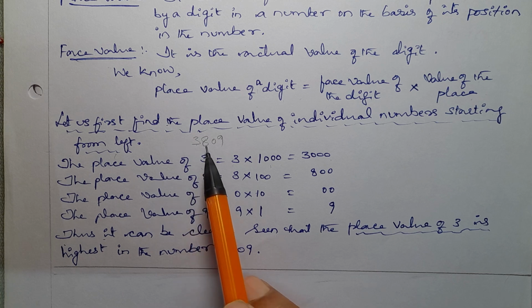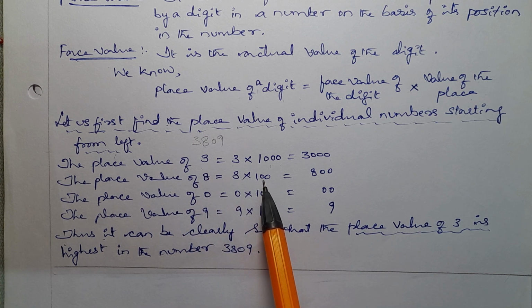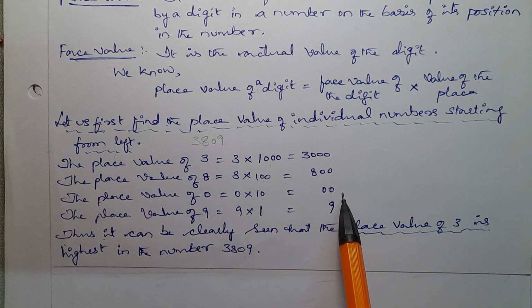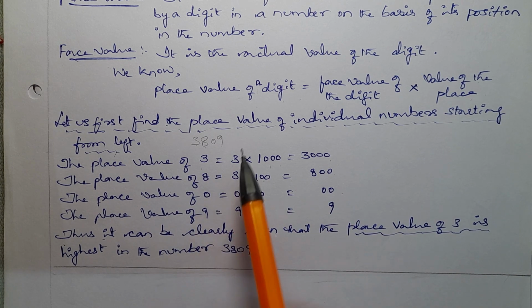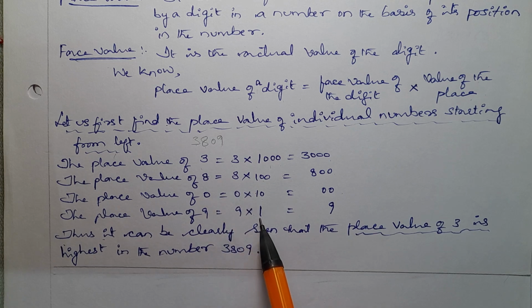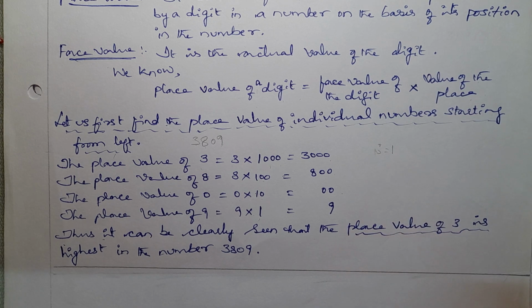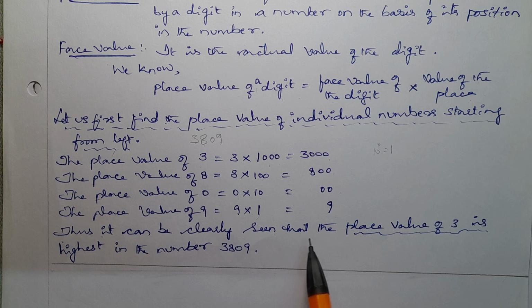The place value of 8 into 100 equal to 800. The place value of 0 is 0 into 10, so that is equal to 0. The place value of 9 is in unit place, so 10 to the power of 0 or any value to the power of 0 is 1. 9 ones are 9. Thus, it can be clearly seen that the place value of 3 is highest in the number